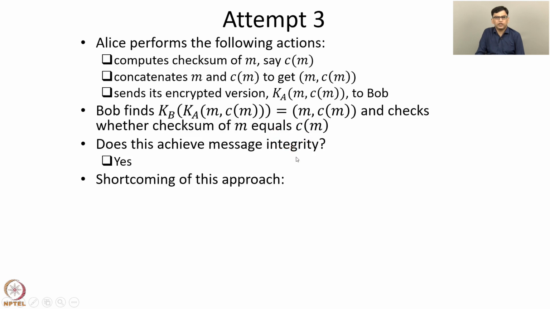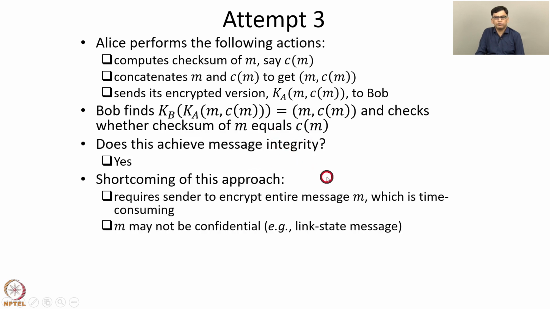But this has a shortcoming that it requires the sender to encrypt the entire message m, which is time consuming. In many cases, m may not be confidential. For example, a link state message sent in a routing protocol. Just for the sake of message integrity, we still need to encrypt the message. So encryption adds overhead. So that's one shortcoming of this approach. Even when the message is not confidential, we need to encrypt it, which takes time. Can we have an approach in which the message does not need to be encrypted?